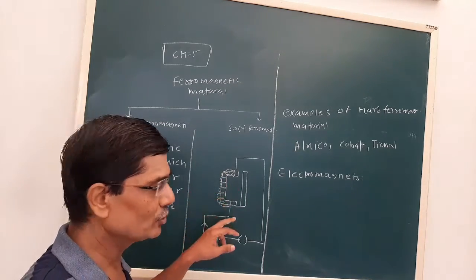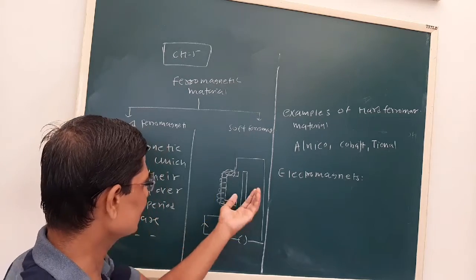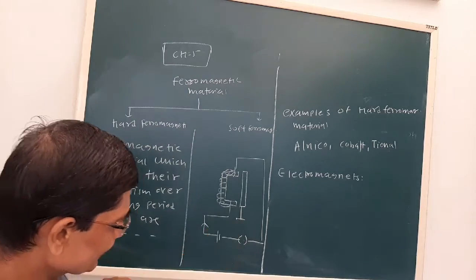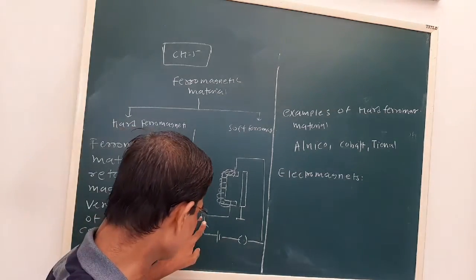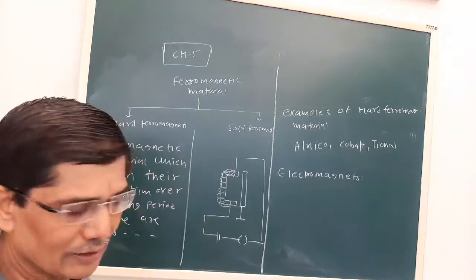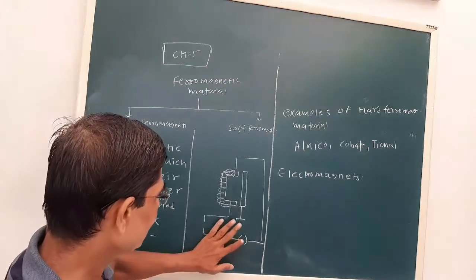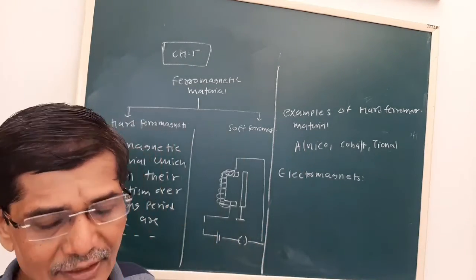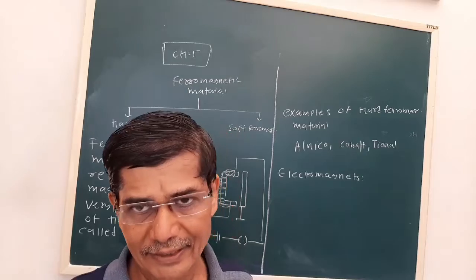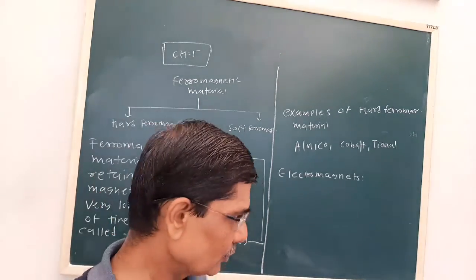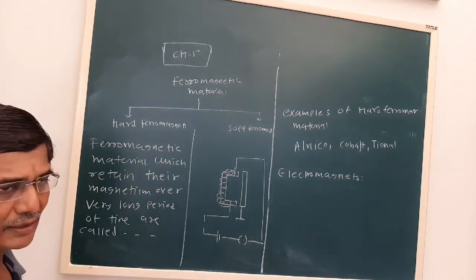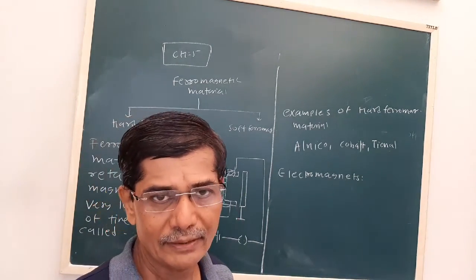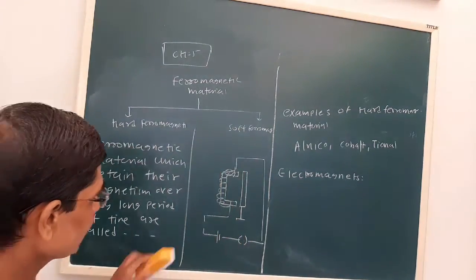A magnetic field will be produced, and because of this magnetic field, this iron plunger will be attracted. Once you switch off the circuit and make the current 0, it loses the magnetism. So electromagnets are the materials which obtain magnetism when current is passed through them. This is a common example of an electromagnet, the electric bell, which is studied in the earlier standard.